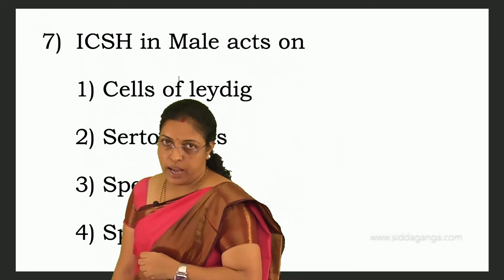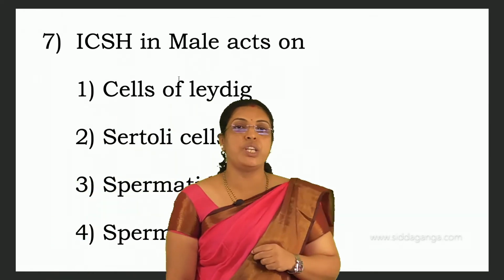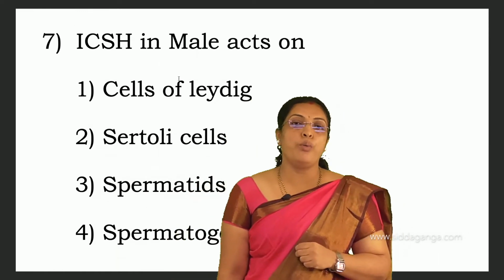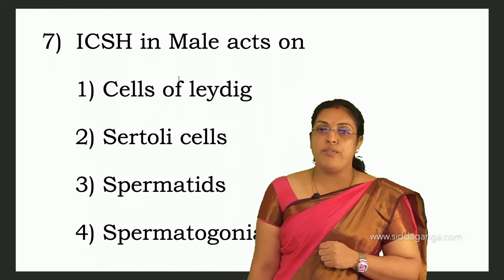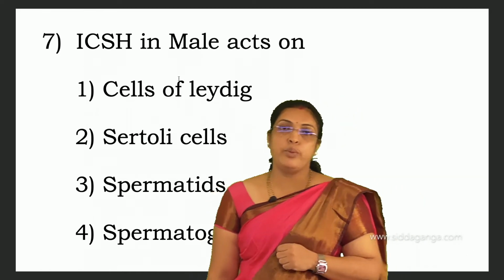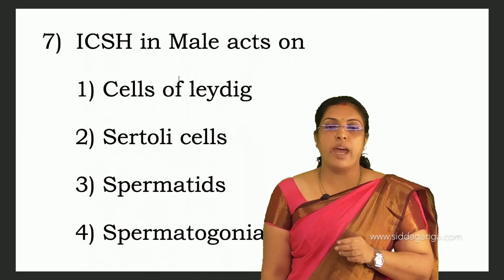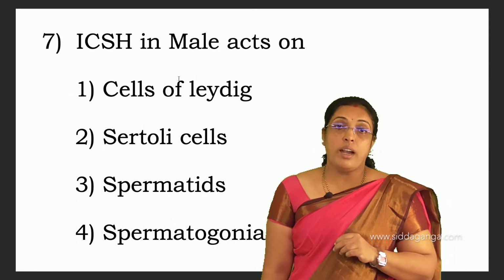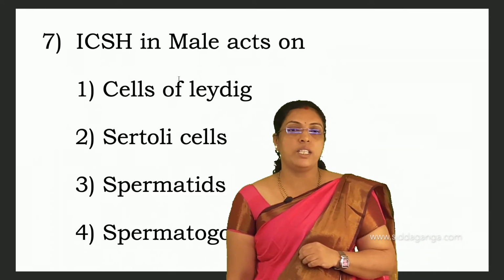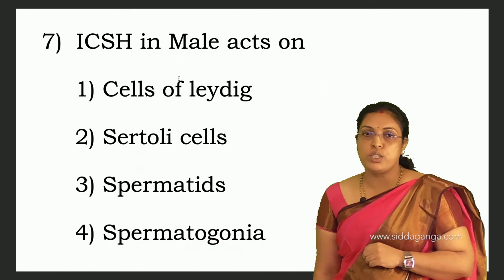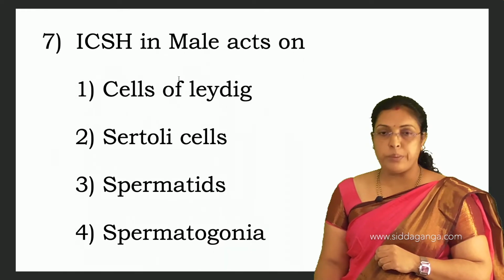ICSH in male acts on, see, ICSH, interstitial cell stimulating hormone, in male acts on the cells of Leydig, or Leydig cells, which are present between the seminiferous tubules. So it acts on Leydig cells and helps in the production of testosterone. So, ICSH in the male acts on cells of Leydig. First is the option for the seventh question.